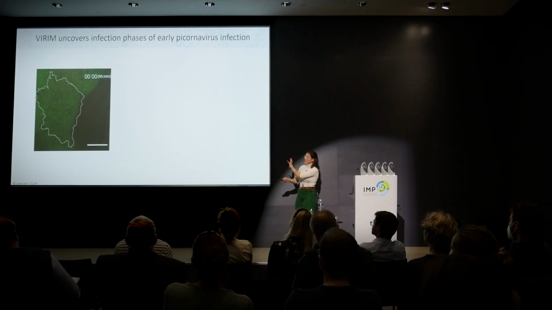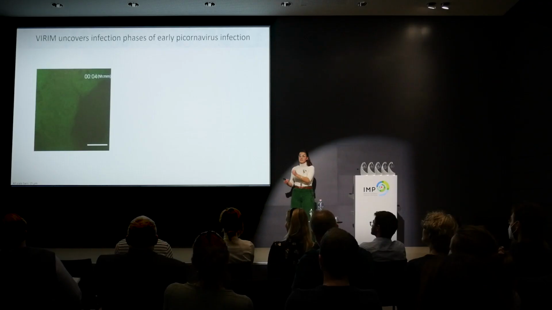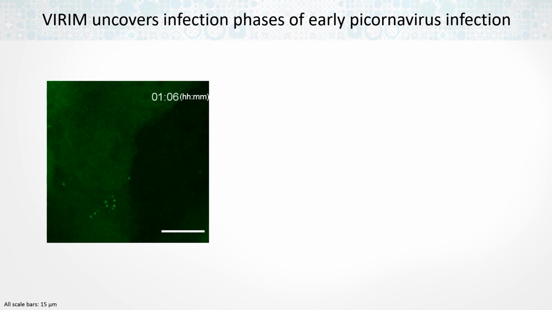So the infection will start in the bottom part of the cell. And there we can see there is a single spot. And this single translating viral RNA molecule is the RNA molecule from the viral particle. So this is the genome of the infecting virus. And then over time, we can see that this virus is replicating because there's an accumulation of spots. And once again, each spot is a single viral RNA molecule. And just within a couple of hours, the entire cell is full of new RNA molecules.